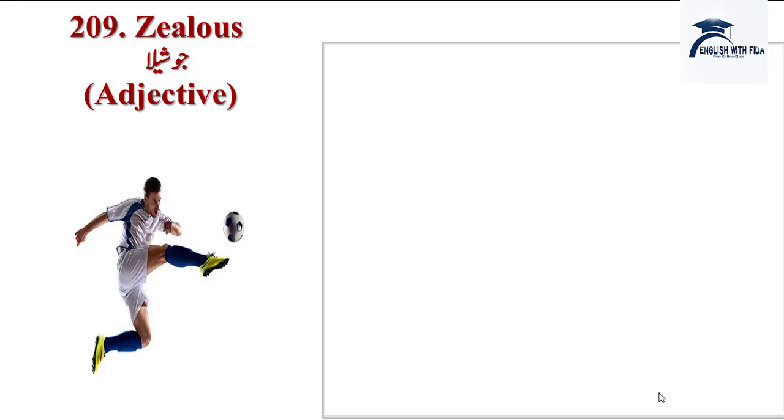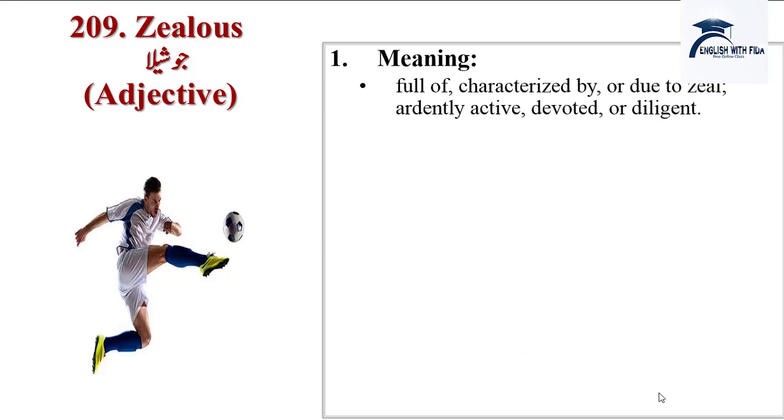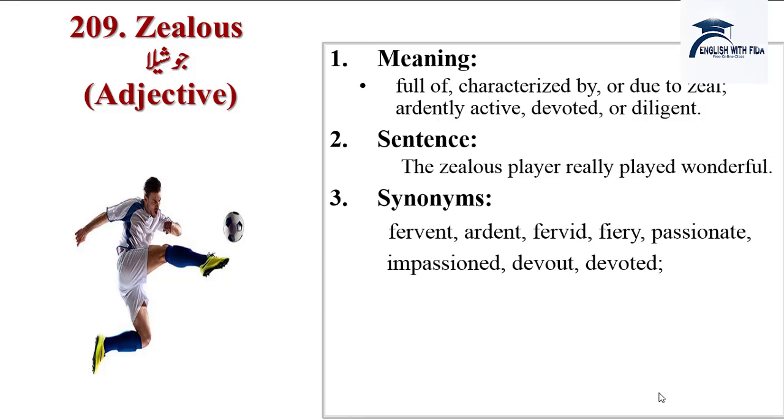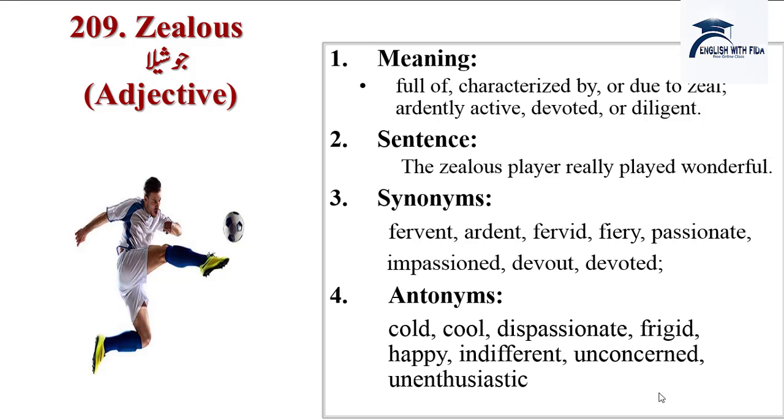Next word is zealous, jushilla. Meanings are full of, characterized by, or due to zeal. Ardently active, devoted, or diligent. Sentences: the zealous player really played wonderful. Synonyms are fervent, ardent, fervid, fiery, passionate, impassioned, devout, devoted. Antonyms are cold, cool, dispassionate, frigid, happy, indifferent, unconcerned, unenthusiastic.